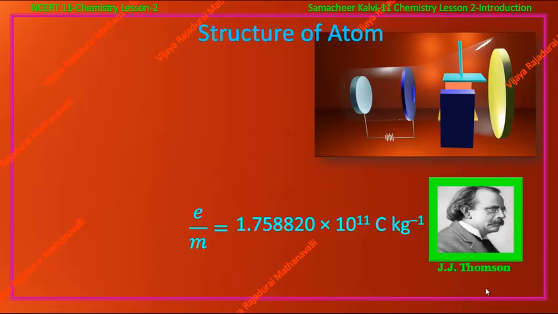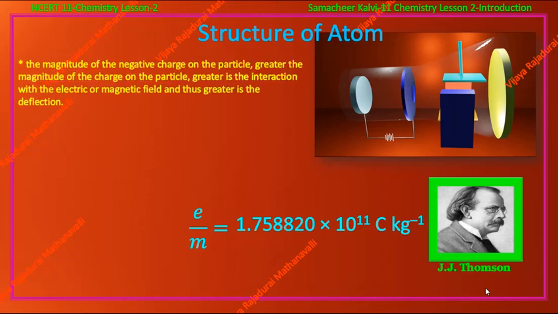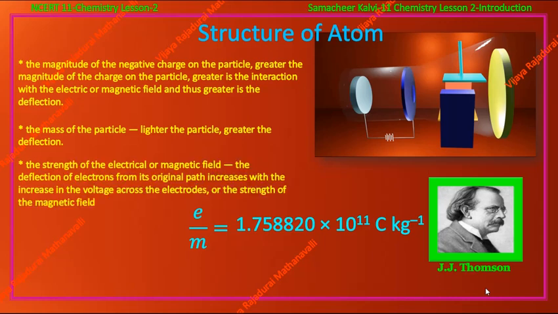JJ Thomson said that the amount of deviation of the particles from their path in the presence of an electric or magnetic field depends upon the following points. They are: when the magnitude of the negative charge on the particle increases, the deflection in the presence of an electric field or magnetic field also increases. Second point, if the mass of the particle decreases, the deflection will be greater. Third one, if we increase the strength of the electric or magnetic field, the deflection also increases.